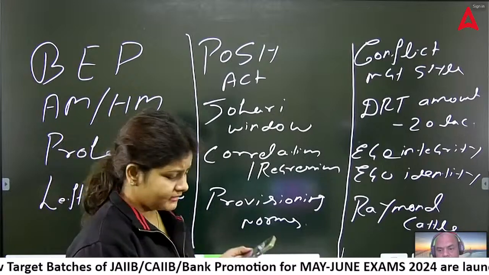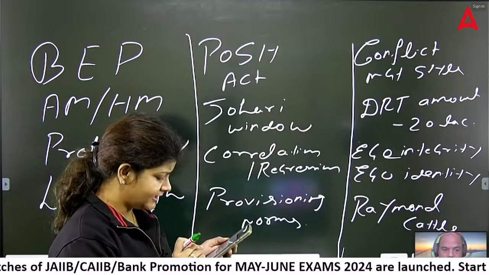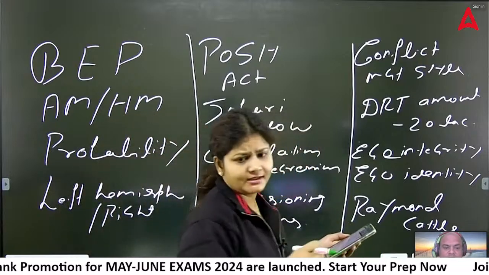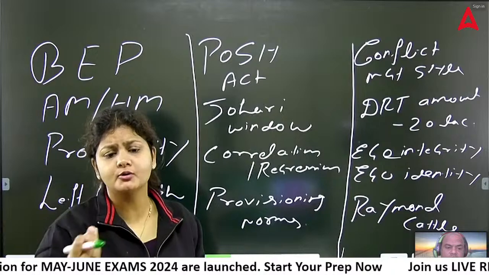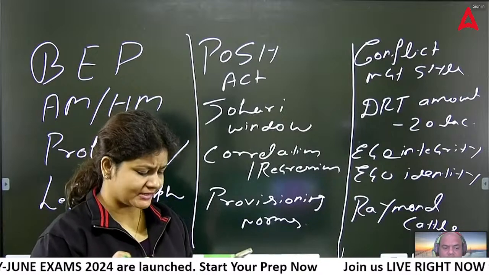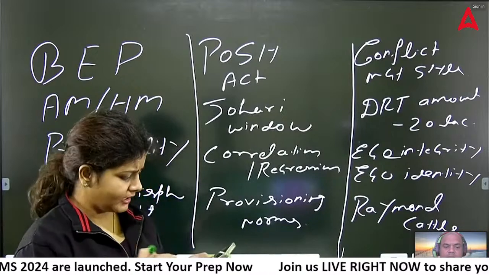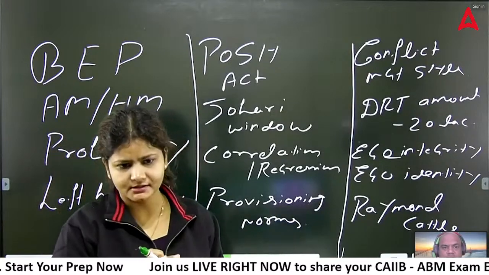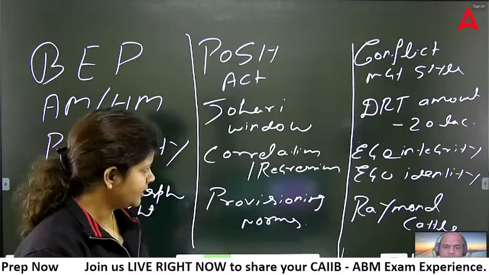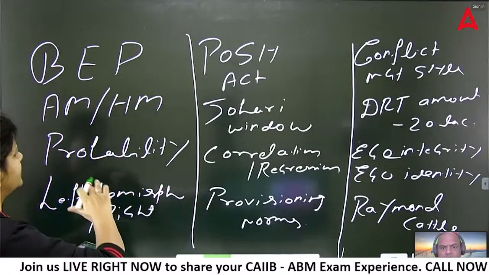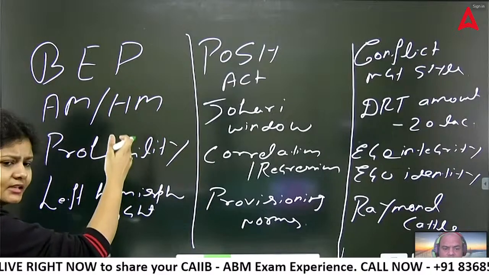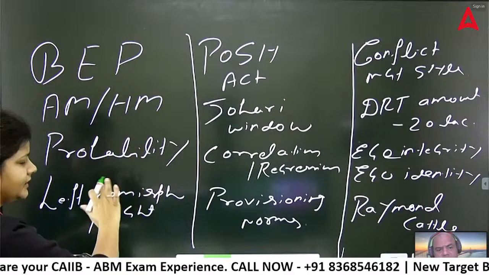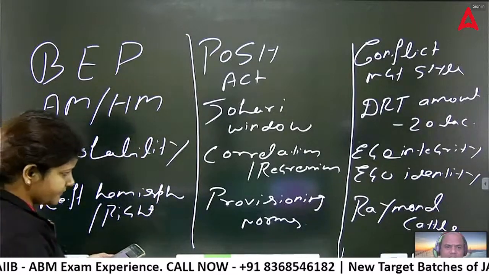One more, there was one question on personality from Raymond Cattell. Cattell has said that personality is all about how you react in a given situation, a specific situation. That is a new question. Actually, they have never asked Cattell before. Otherwise all the questions like POSH Act, AM, HM, BEP. I think in the last June exam also they asked BEP, AM, HM, probability.